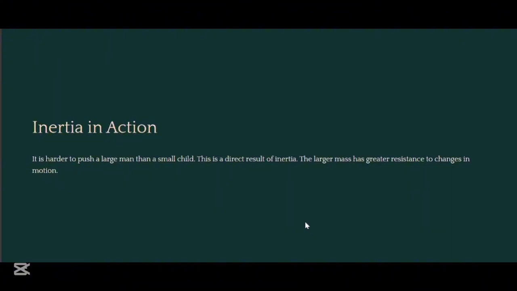Inertia in action. It is harder to push a large man than a small child. That is a direct result of inertia. The larger mass has greater resistance to changes in motion.